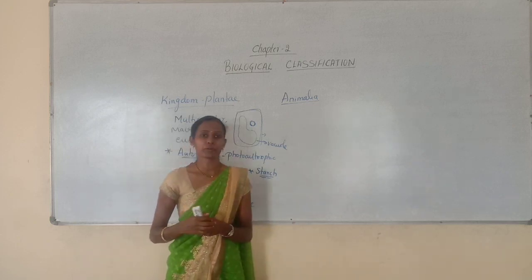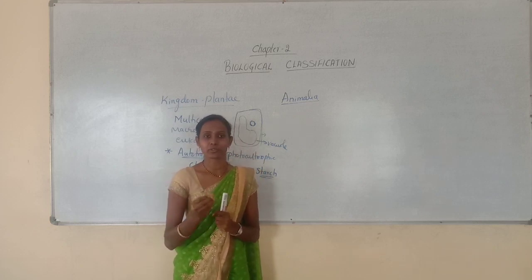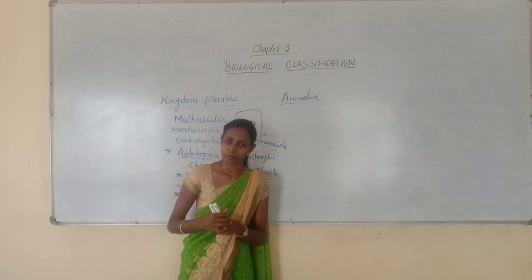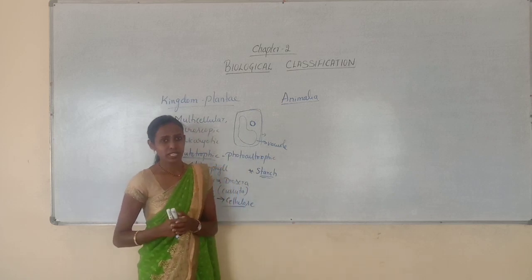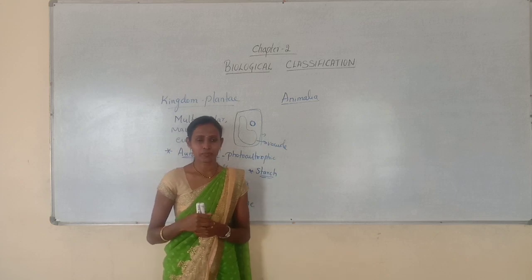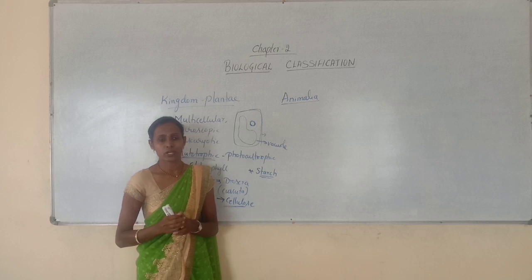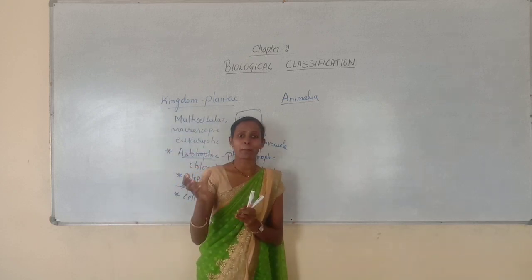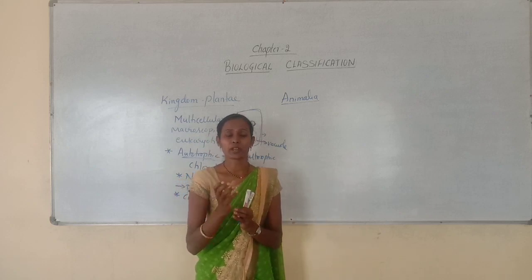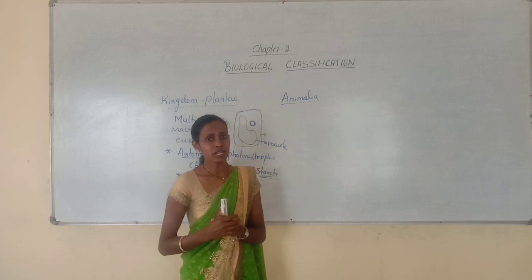And asexual mode of reproduction. Asexual means without the fusion of gametes, without the fusion of haploid male and female gametes. Such type of asexual reproduction can be seen in some lower plants, especially in algae. And plants commonly reproduce by sexual mode of reproduction. In the sexual mode, a haploid male gamete fuses with a haploid female gamete, forming a diploid zygote. So that is the sexual mode of reproduction.